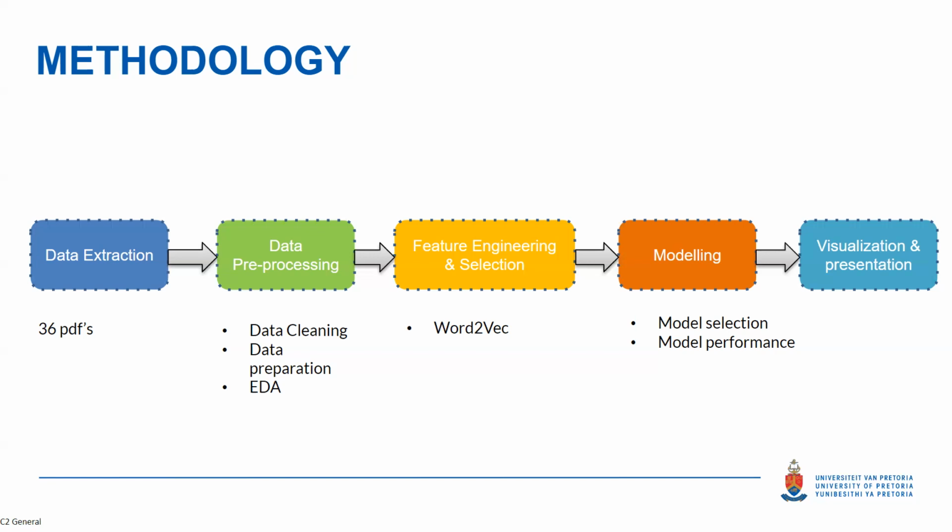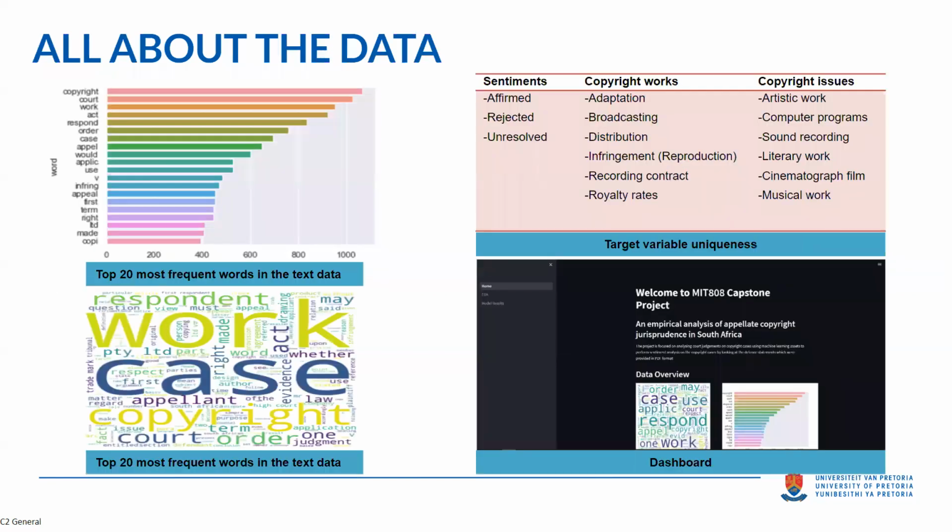The next slide covers all about the data and other aspects. On the left side of the presentation, we've got some of the results from our EDA. To the top left is the number of words that appeared the most. At the bottom is a word cloud, which covers the words that appeared. As a word appears a lot, it intensifies and grows bigger and bigger.